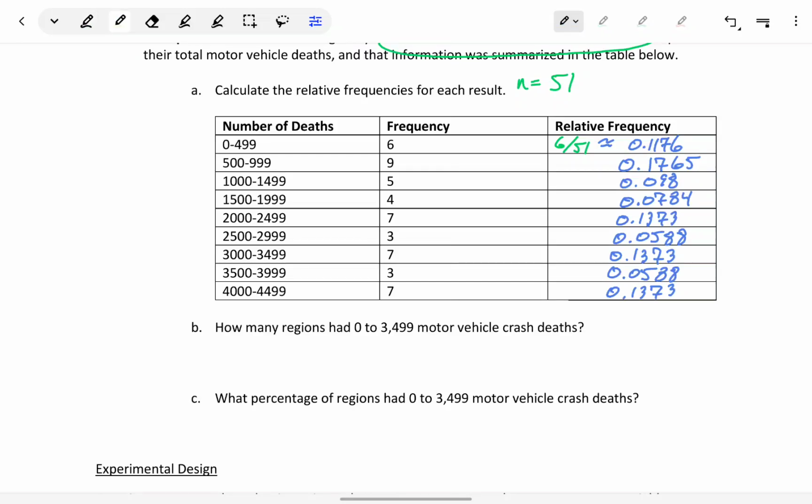To do that, we would look for where that min occurs in our first category to where we get the 3,499 occurring, and we would just add together all of the frequencies in that range, or in those ranges. So adding just those values together would give us a total of 41. So there were 41 regions where we had between 0 and 3,499 motor vehicle crash deaths.